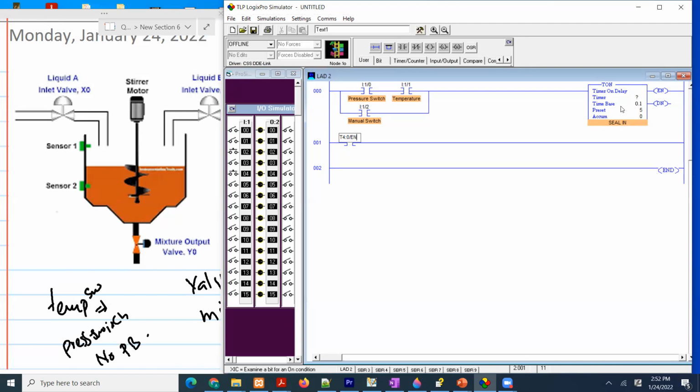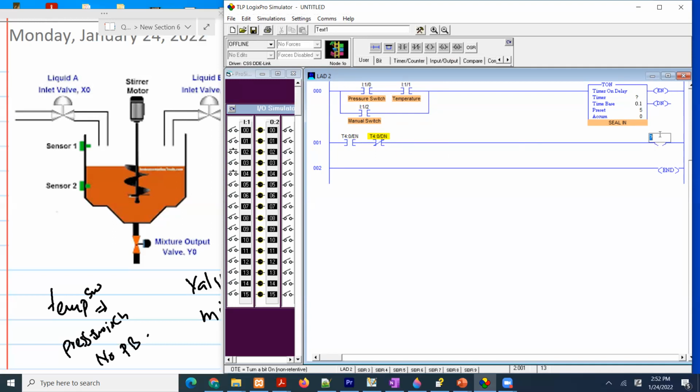But when this timer is done, the mixer should stop. So how do we do that? I'm going to use this normally closed and T4:0/DN, done. So when this timer is done, this is going to be 1 and this is going to be 1, so it will turn off the mixer.